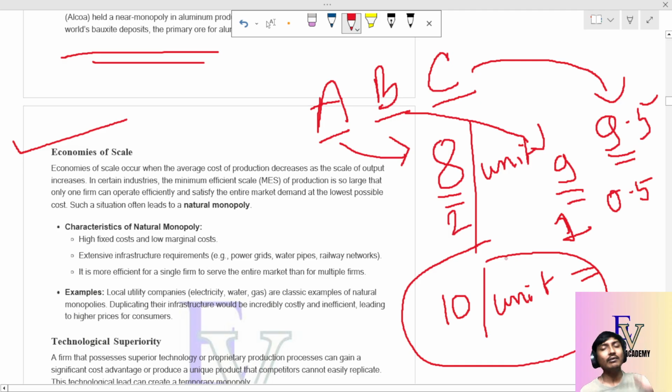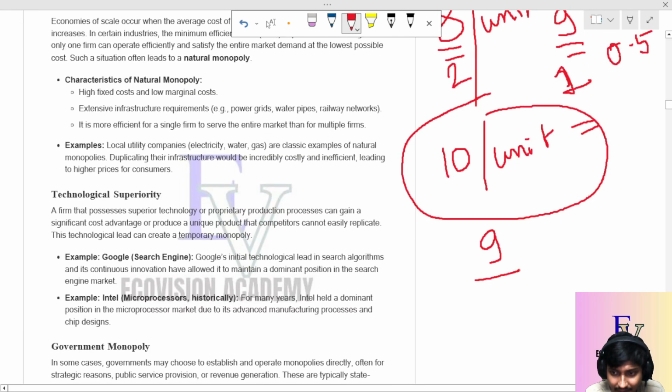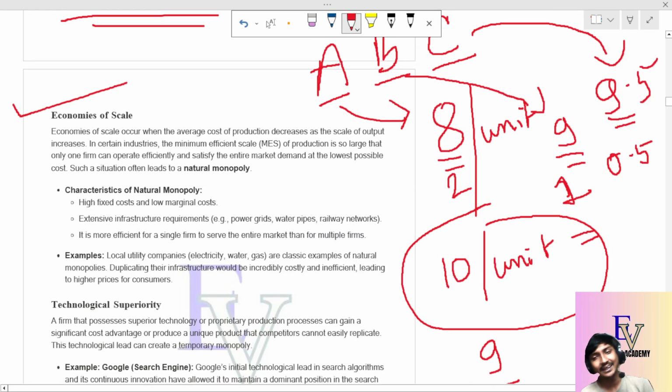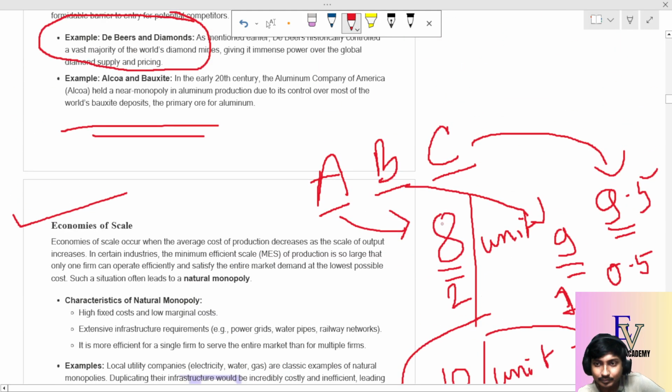Now if we compare A, B and C, A is making the largest profit. Now what does A decide? A decides to sell the pen at 9 rupees because it is producing at 8 rupees per unit. So if A starts selling the pen at 9 rupees, however, C being a small producer,